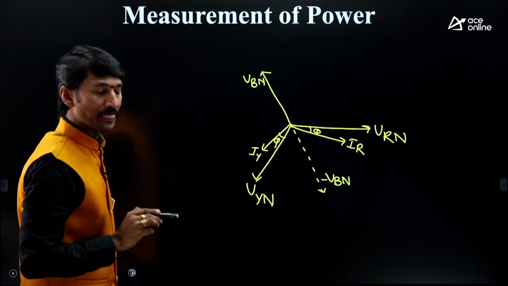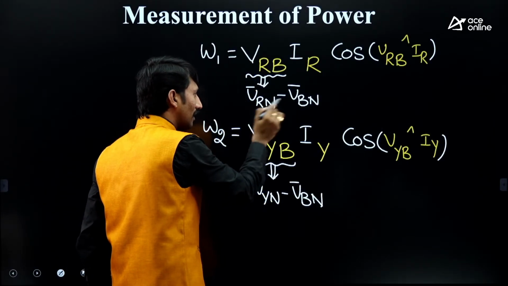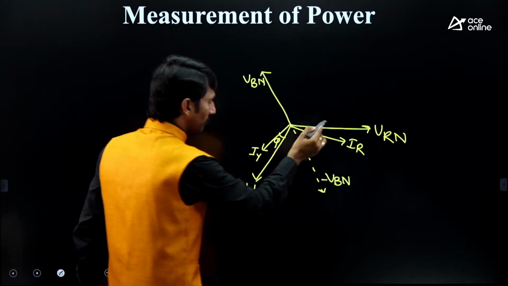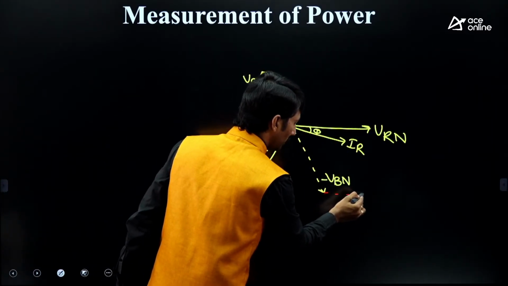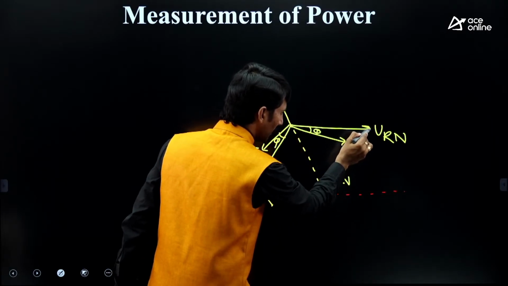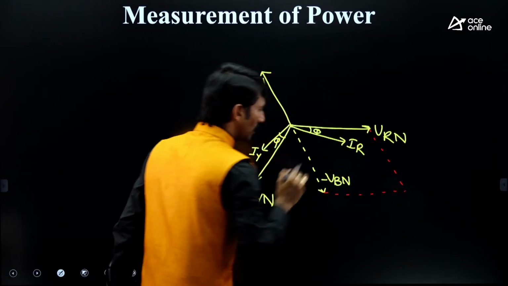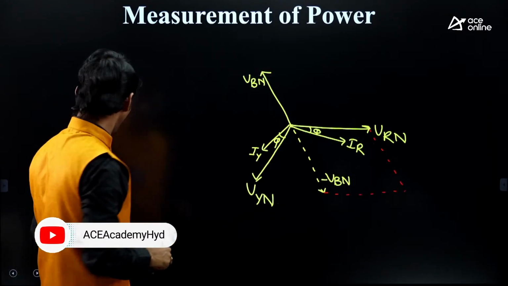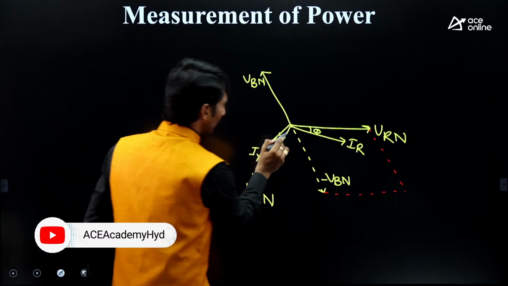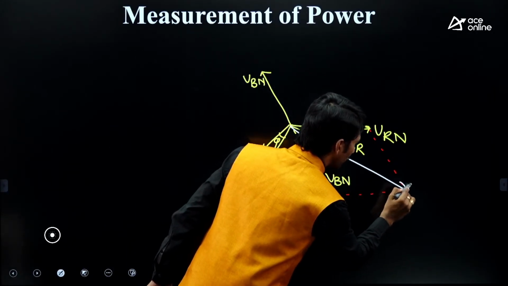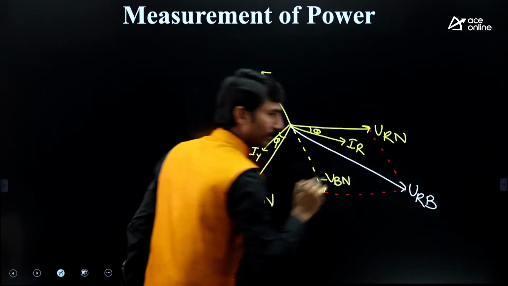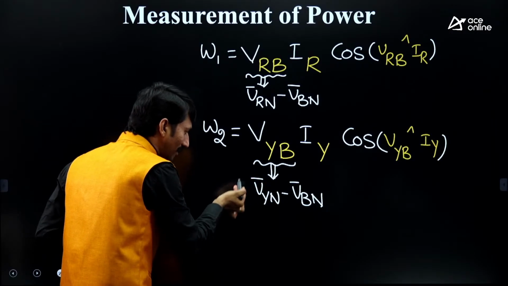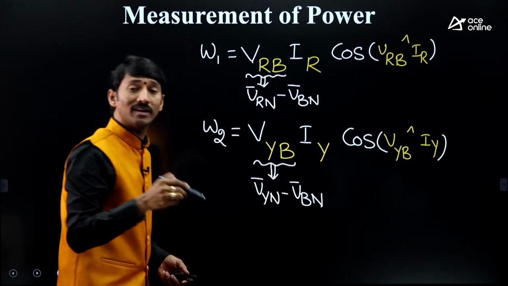What is that? Be clear. VRN vector minus VBN vector must be added. So I am drawing here VRN and minus VBN. The combination of these two is equal to VRB. So straight away I am drawing the vector. Yes, this vector is VRB vector. Clear? Okay.